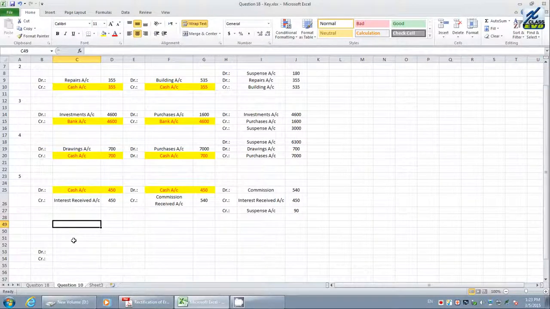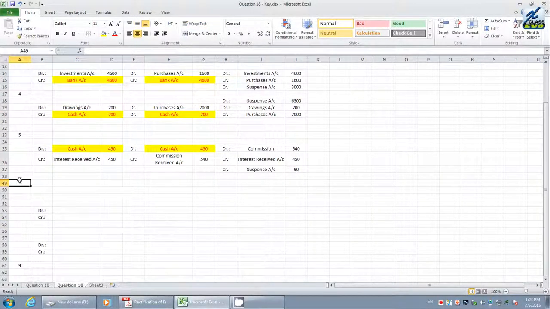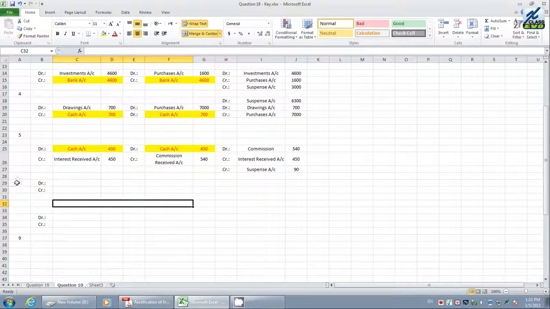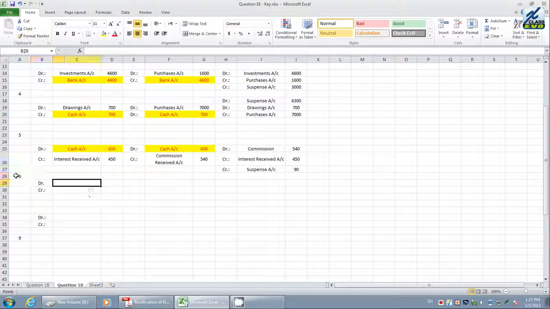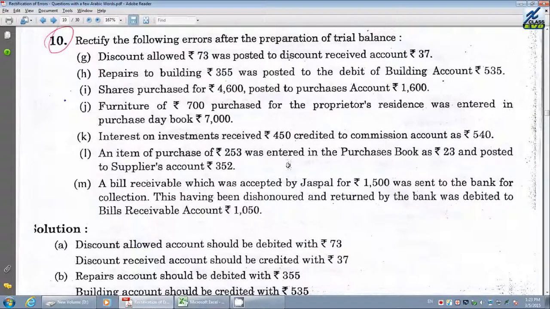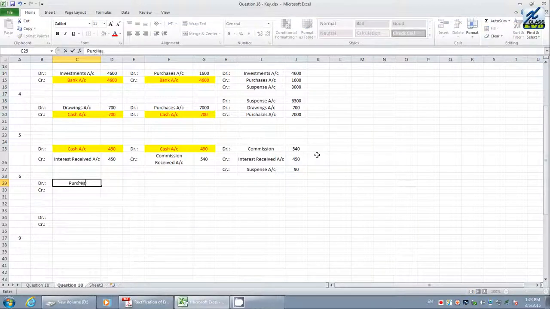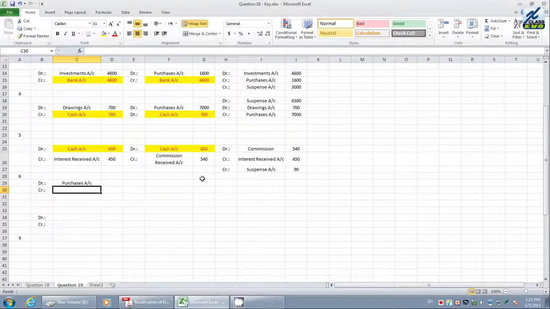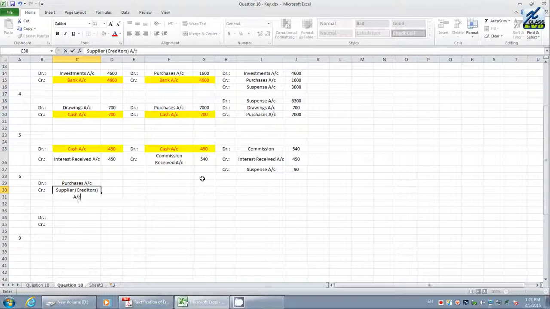Whenever you purchase on credit, let us see, the entry would be like this. This is the error 6. Whenever you purchase on credit, what do you do? Debit purchases account. No cash. Here they have said very clearly suppliers. Supplier means creditors. There was no money paid immediately. Therefore, it is a credit transaction. Supplier account, suppliers, or in brackets you can say creditors, is to be credited.